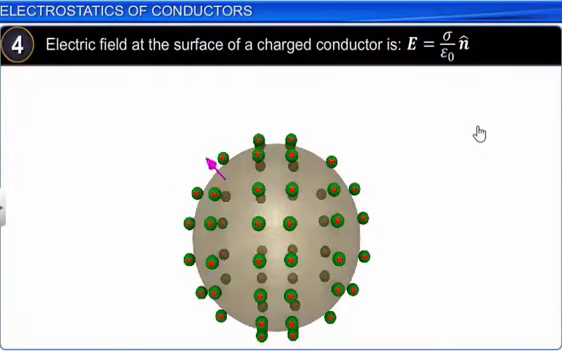Coming to the fourth property, the electric field at the surface of a charged conductor is given by E equals sigma by epsilon naught. So we have studied that electric field lines will always be perpendicular to the conductor. So here in this diagram, E represents the direction of electric field for a charged conductor.